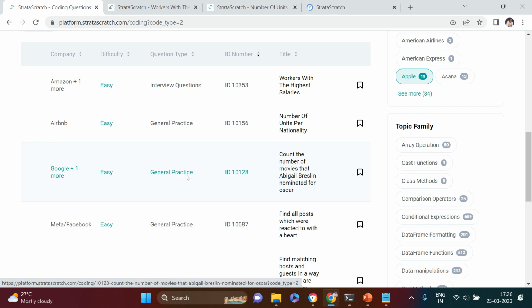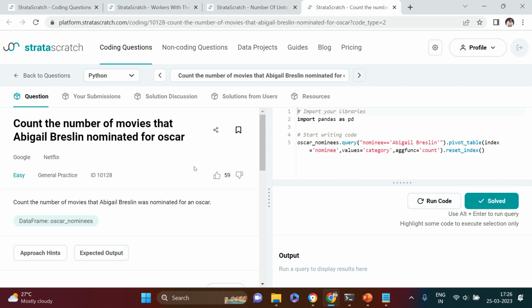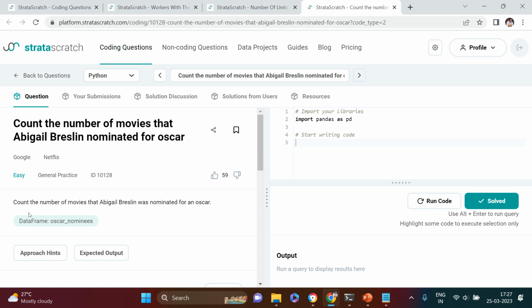Next question comes from Google and one more. So this has been asked in Google and Netflix. Let me remove this solution which is already there. Let me just remove that. So here what it says is count the number of movies that Abigail Breslin, I'm sorry for my pronunciation, was nominated for an Oscar.